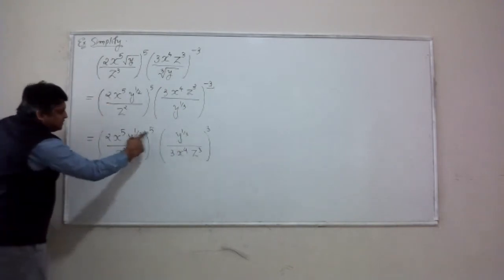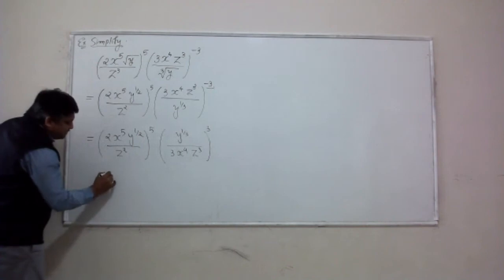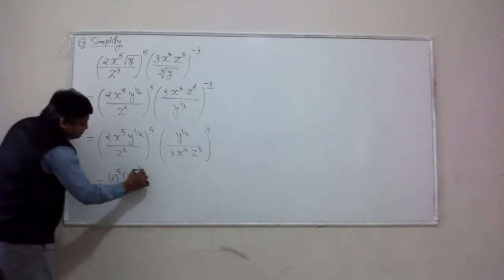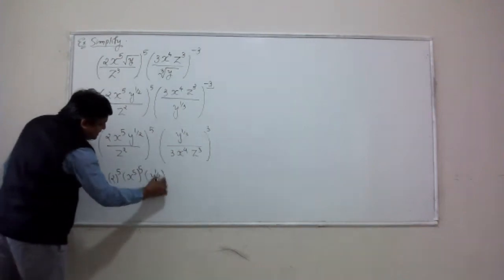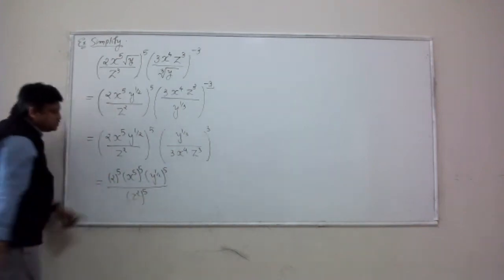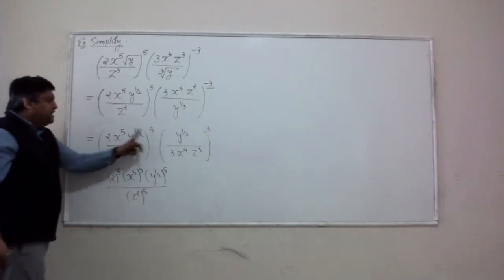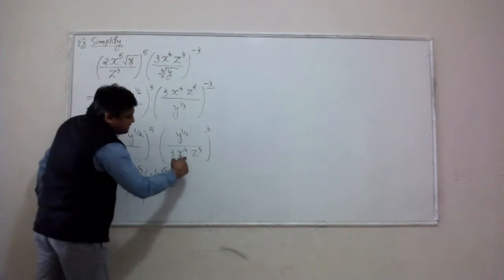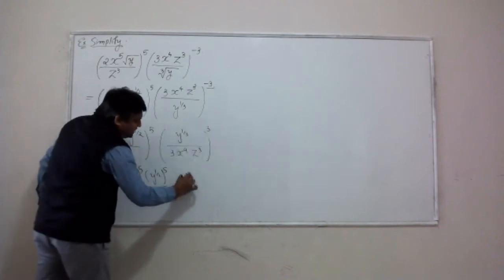So I'm going to distribute that 5 power to 2, x to the 5, y to the 1/2, and z squared. So each factor of the base will get that 5 power. Same way, each factor in here will get that power 3.